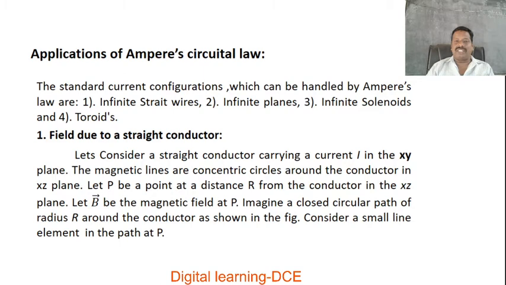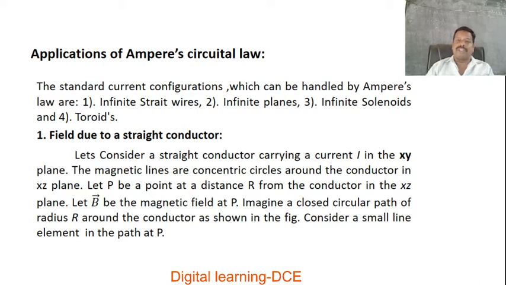What is a solenoid? A long, uniform, insulated wire wound in the form of a helix. That is what we call a solenoid. It was also discussed in the PU classes. Once again, with the help of Ampere's law, we discussed the solenoid case.